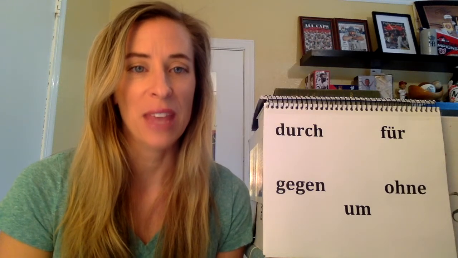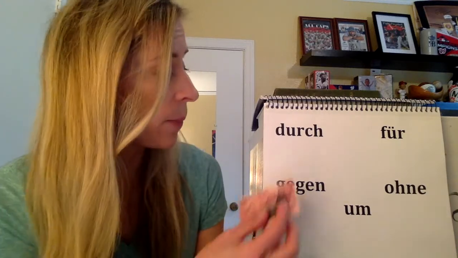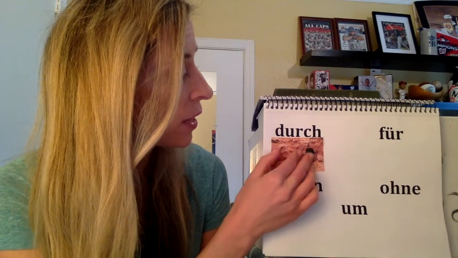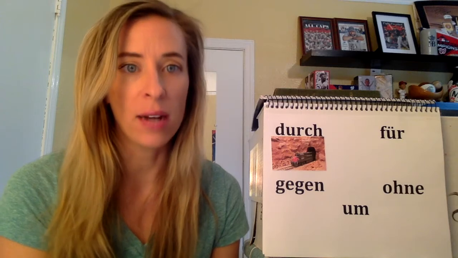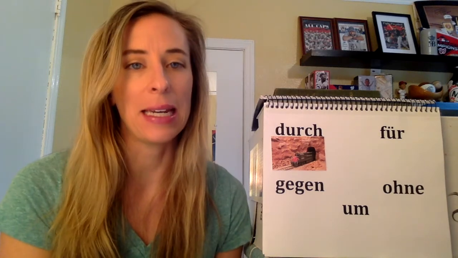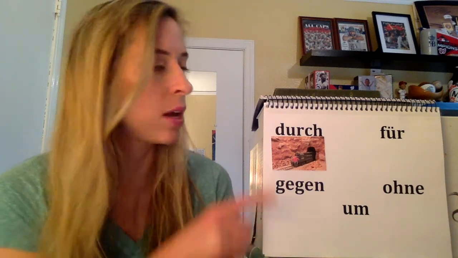There are only 5, and they have pretty precise meanings. I'll list them, and then we're going to learn a little song and some hand motions. Our first one is durch, and durch means through. For example, here we have: der Zug fährt durch den Tunnel. Tunnel is a masculine word, and so it becomes den after durch. So durch means through.